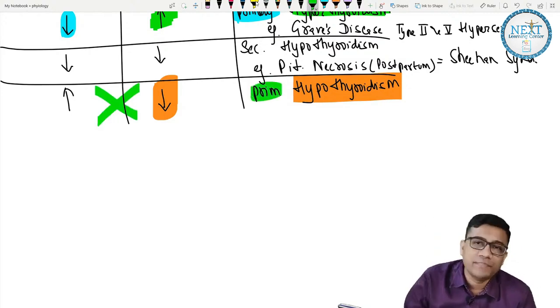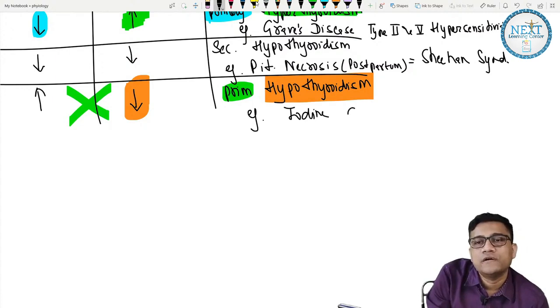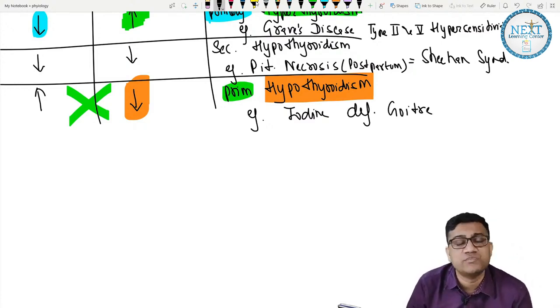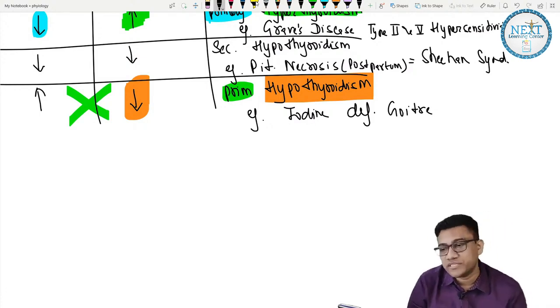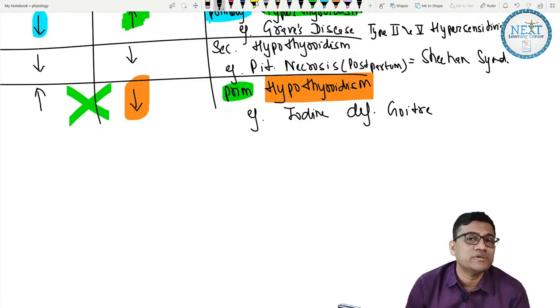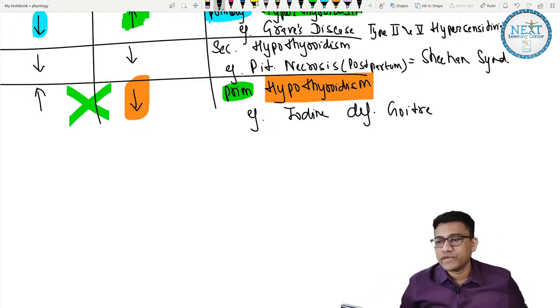Very good, okay. So many examples are there. Most likely, an example is iodine deficiency goiter, or autoimmune destruction, which is Hashimoto's. So when there's a destruction of the gland, what happens? It causes decreased T3, T4 and TSH increases because of loss of feedback inhibition. Iodine deficiency is very common. It is going to be hypothyroidism, which causes myxedema. I think you all understood this.